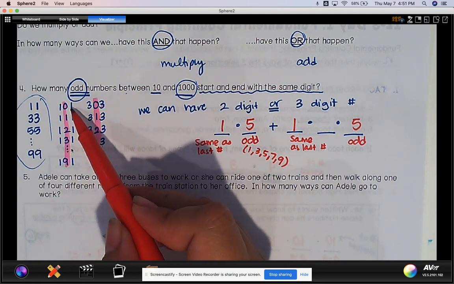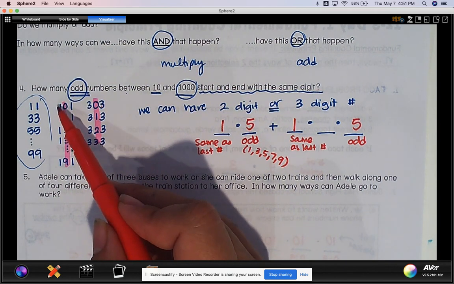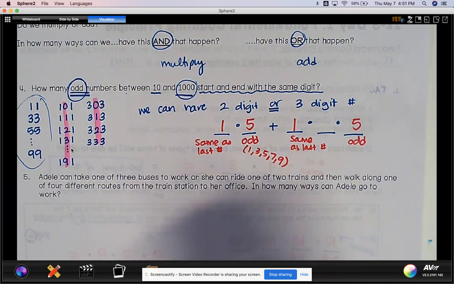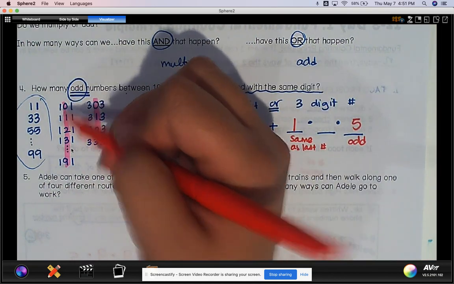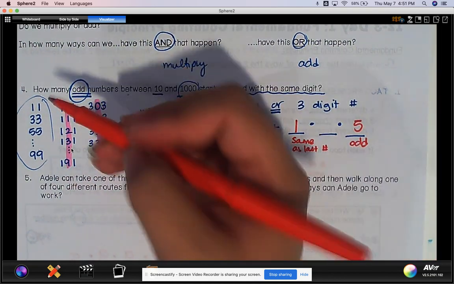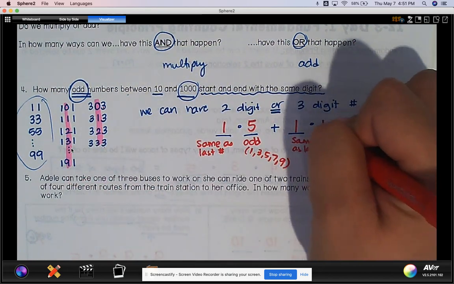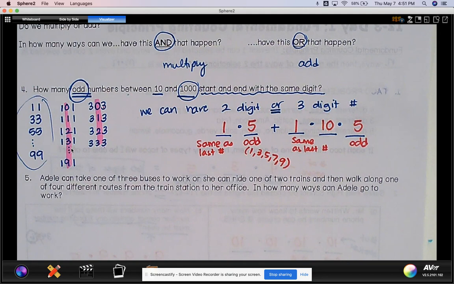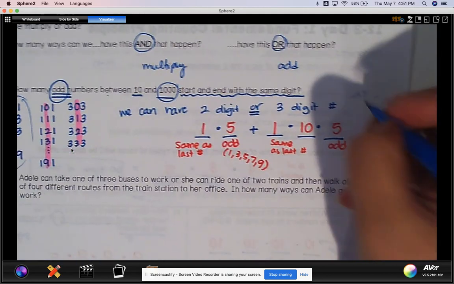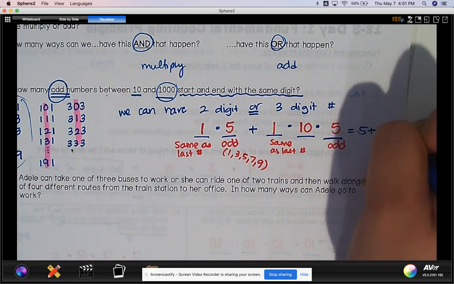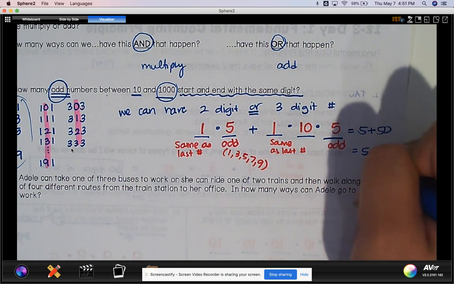But once I pick one of those numbers, like once I say that it's going to be a 1, the first number must match it. And then I have this middle, and that's what I've highlighted. And technically, the middle doesn't matter. It can go 0, 1, 2, 3, 4, 5, all the way to 9. So it's going to have 10 choices. So together, this is going to be 5 plus 50, which is 55.